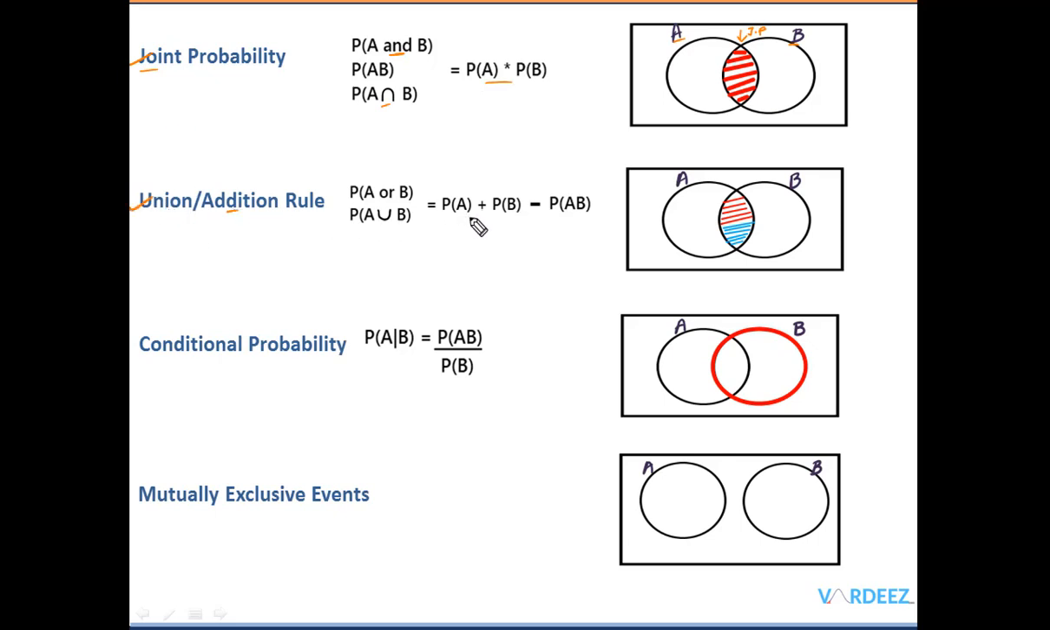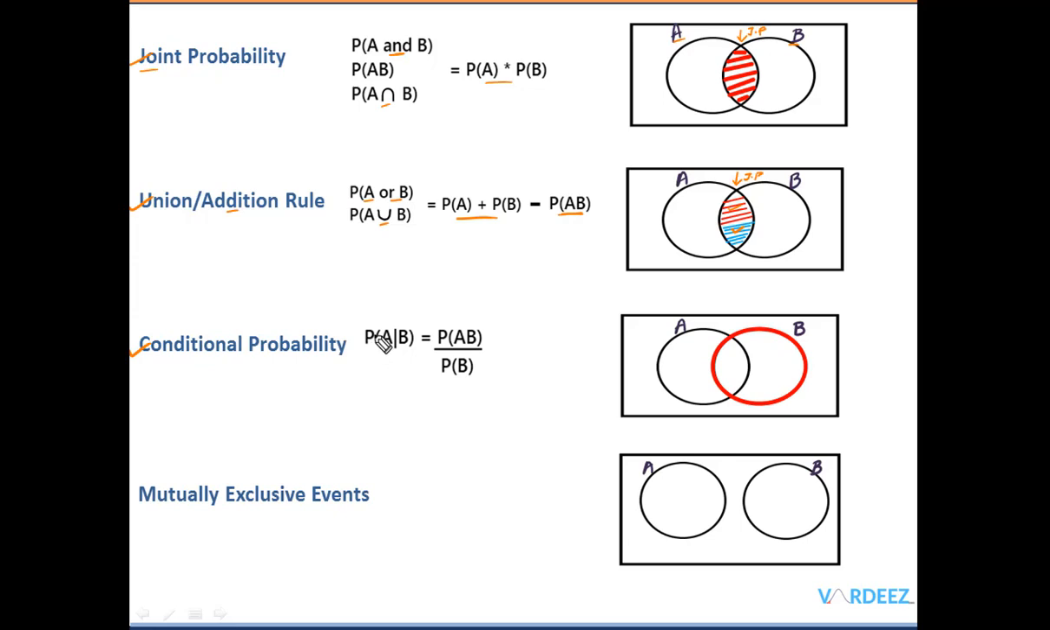The union is also known as the addition rule. We simply add these probabilities because we want to find the probability of A or B. This is the union symbol, so we add the probabilities and we subtract the double counting, because if I add the probability of A in red and I also add the probability of B, I have added the overlap twice. So I need to remove this joint probability, which is the probability of A and B, once. Clear with this, right?